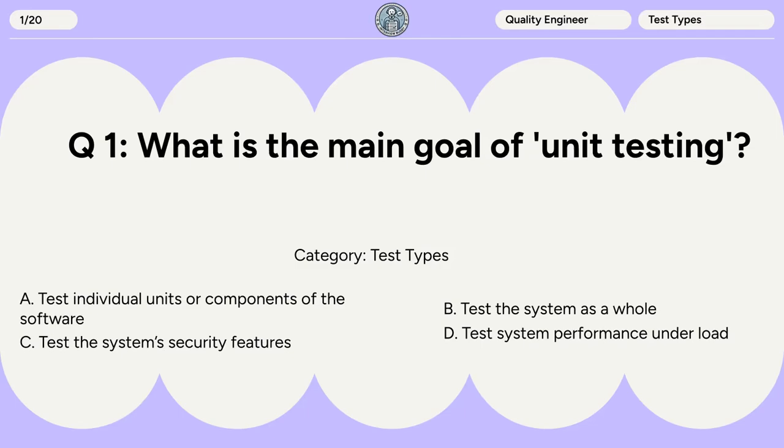Question 1. What is the main goal of unit testing? A. Test individual units or components of the software. B. Test the system as a whole. C. Test the system's security features. D. Test system performance under load.